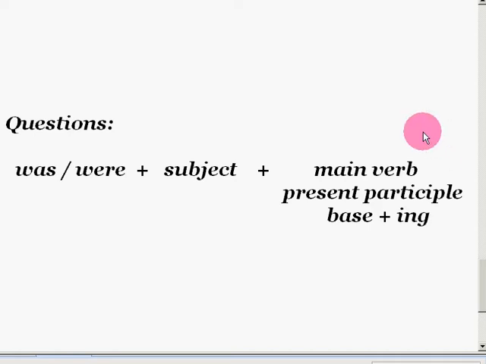To form question sentences, we just have to exchange the places of our be verbs and our subject. So, the structure is was or were plus the subject and then followed by the main verb in present participle, and that is formed by using the base form of the verb plus ing.